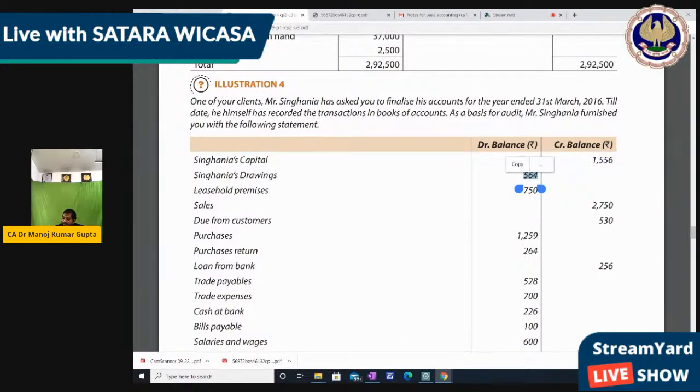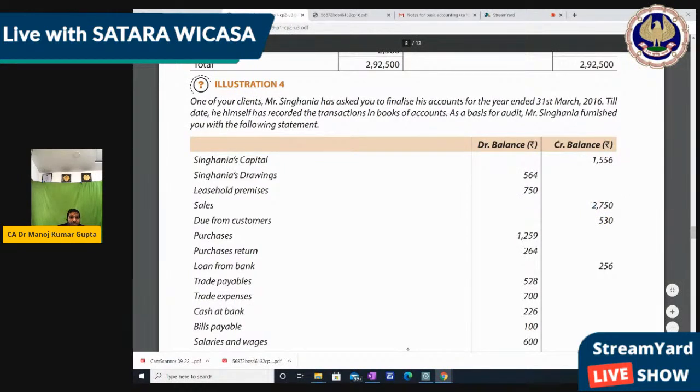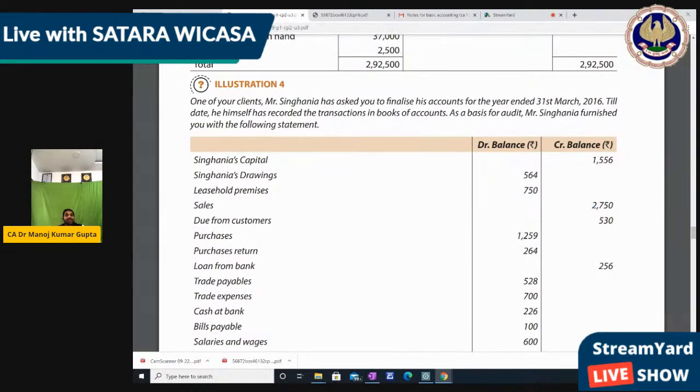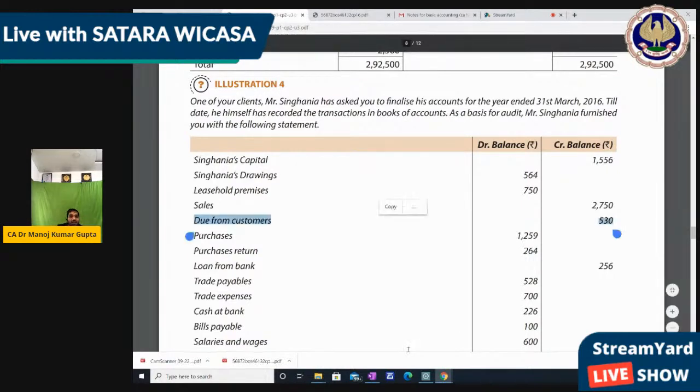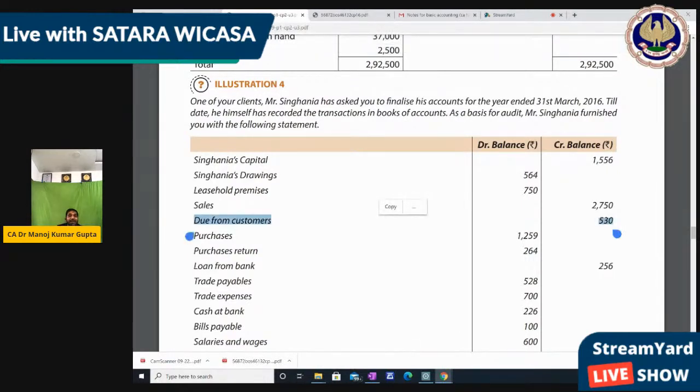Leasehold premises, debit side, yes, correct. Sales, credit side, it's correct. Due from customer. Now, due from customer means what? We have to take from the customer. That is our asset. So this is mentioned on the credit side. It's wrong. So that 530 we have to write on the debit side, because due from customer means we have to take from the customer. It's our trade receivable. So we have to write it on the debit side.